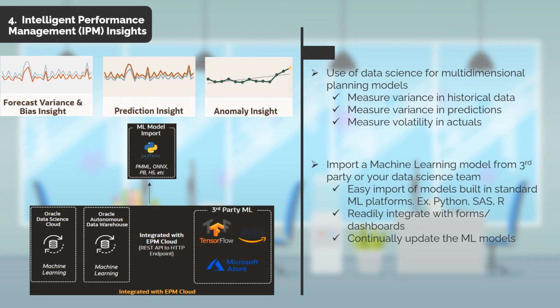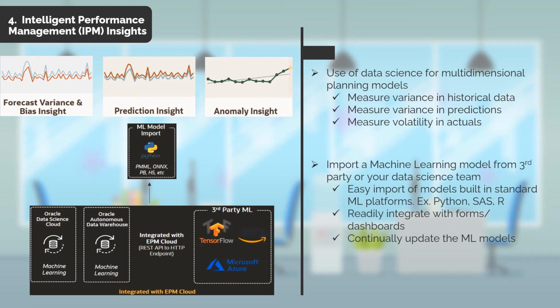The second type of pre-built insight is called prediction insight, wherein the algorithm will try and uncover any significant deviations between two predicted scenarios or forecasted scenarios. A good use case here is to compare a planner's bottoms-up scenario to a computer-generated scenario, which, let's say, you could create using the EPM Auto Predict feature.